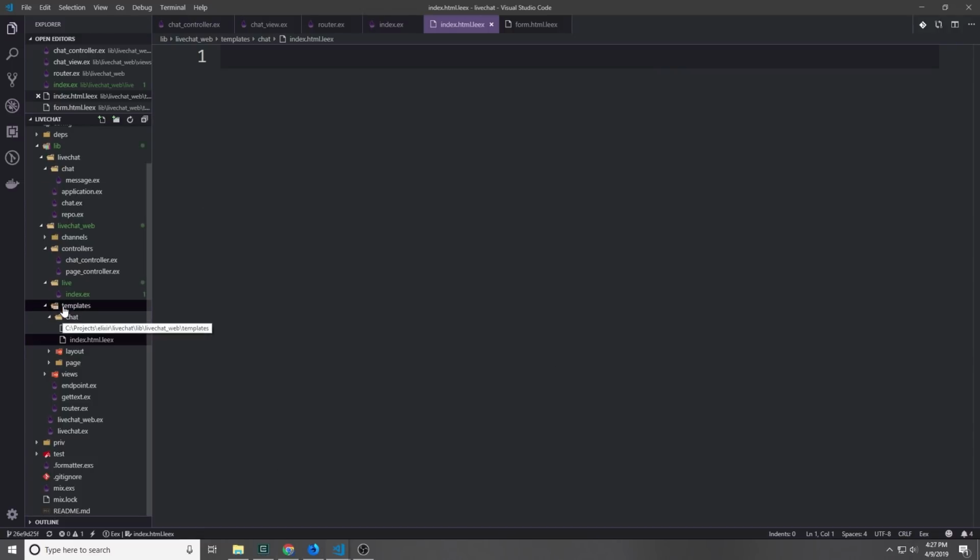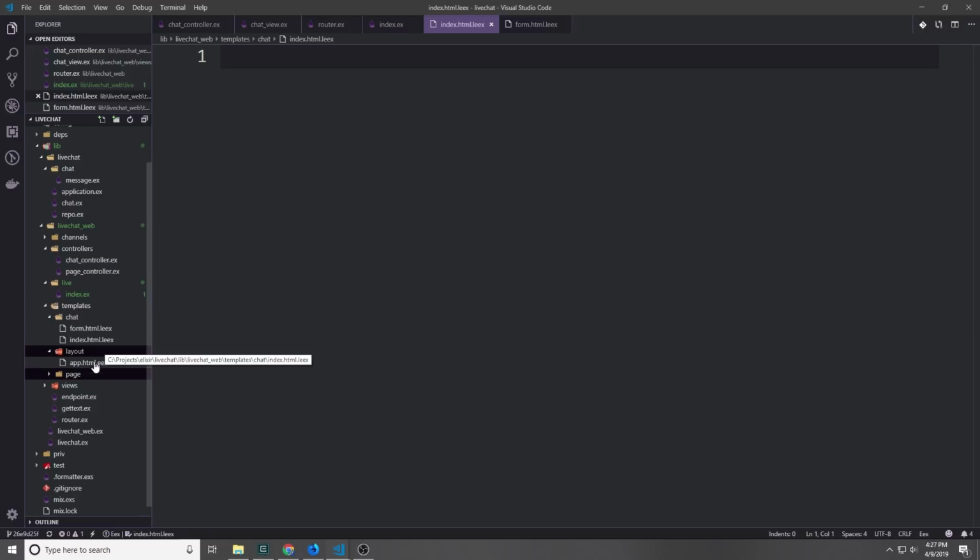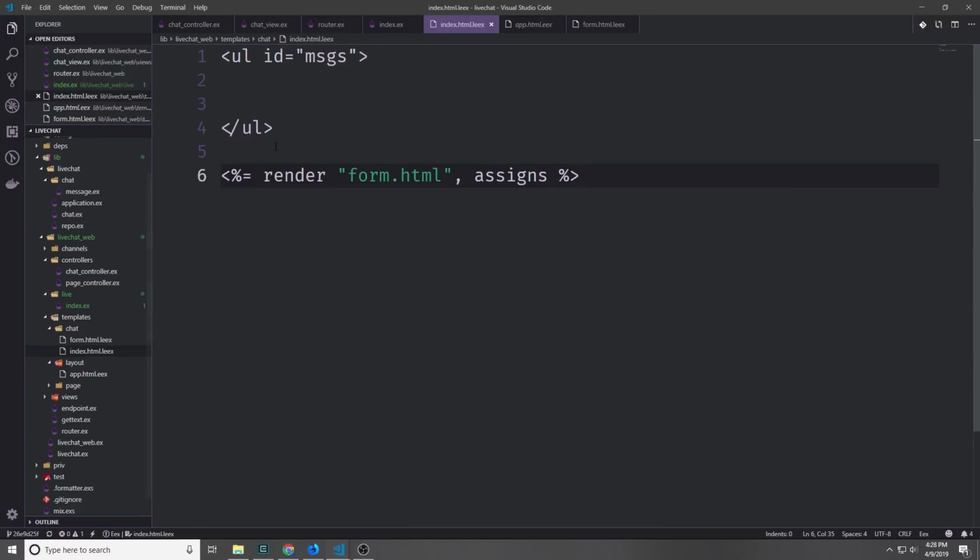So inside of our templates folder, we'll create a folder called chat, and then we'll create an index.html.leex file. And then we'll also create a form.html.leex file. These will be our LiveView templates. And as you can see, the LiveView templating engine uses the extension .leex rather than .eex like a normal template. We're going to use that form as a partial, and we'll render the form inside of our index.html file.